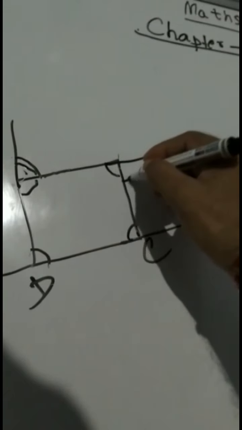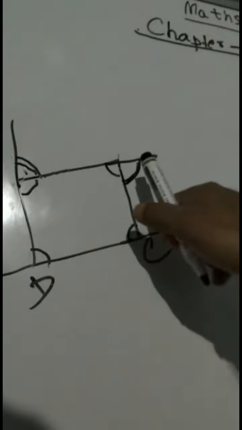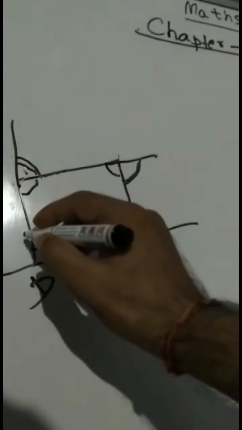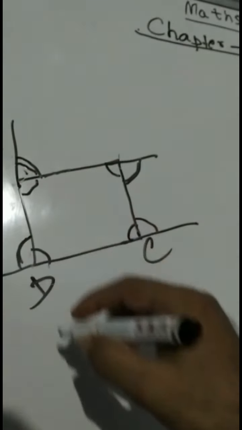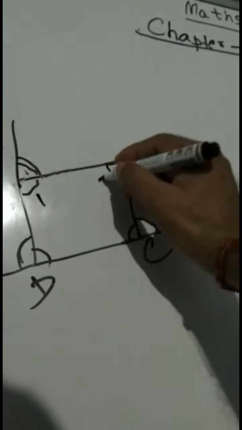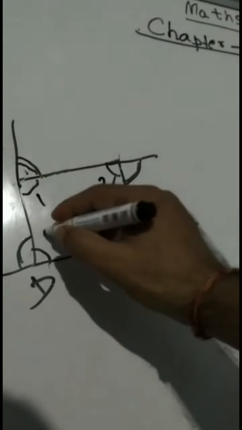If you extend this line this way, these angles, this angle, this angle, these are all exterior angles. You can write like this: this one is angle number 1, 2, then 3, then 4.